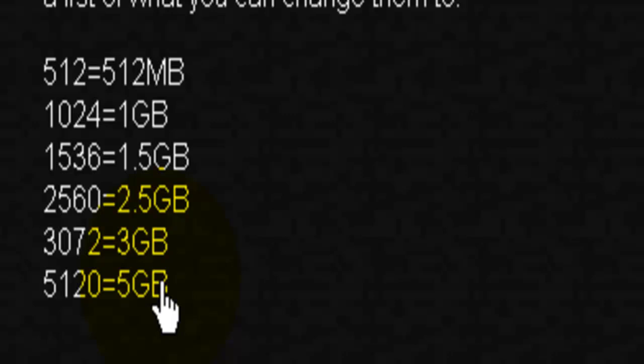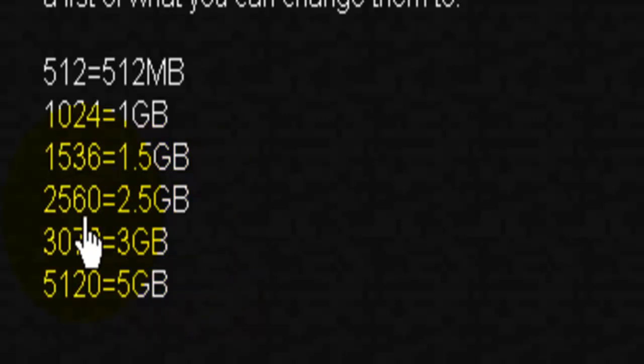Mine's 4 GB of RAM, so I'm not going to choose 5 because my computer doesn't have 5 GB of RAM. It won't be able to run it, and when you try starting up the server, it will say it does not have enough RAM. So make sure you look at your RAM and always choose below it. You can't choose higher. Also, always leave yourself about 1.5 GB of RAM spare.